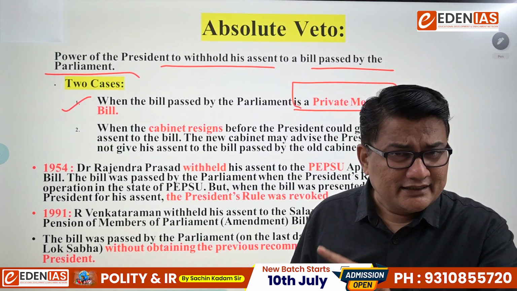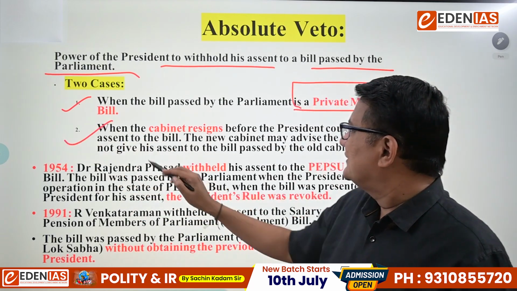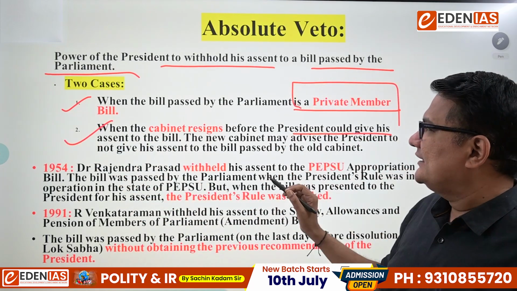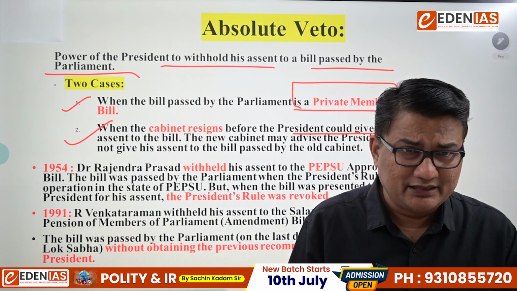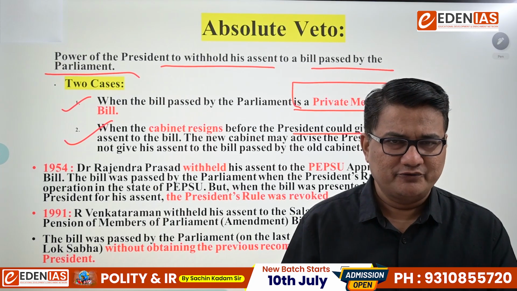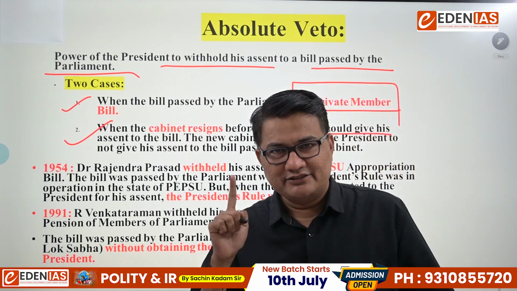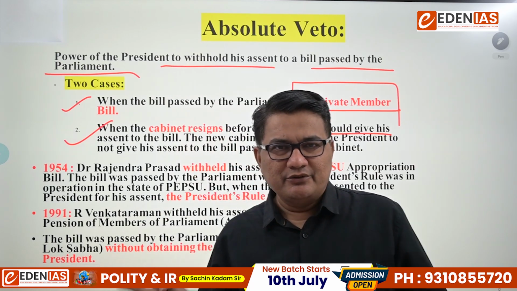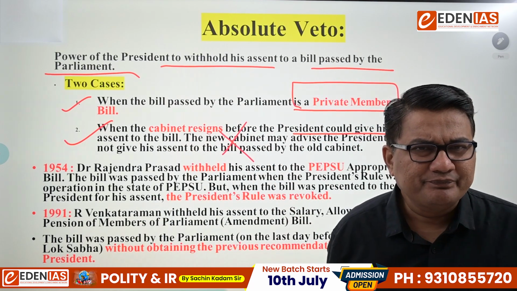Second, when the cabinet resigns before the President gives his assent. Suppose the bill is passed by the houses, but when it is presented to the President, meanwhile the Cabinet resigns. So obviously there is a possibility of a new Cabinet, and the President always acts on the advice of the Council of Ministers. So if the new Cabinet says don't give assent, then it is not binding on him.